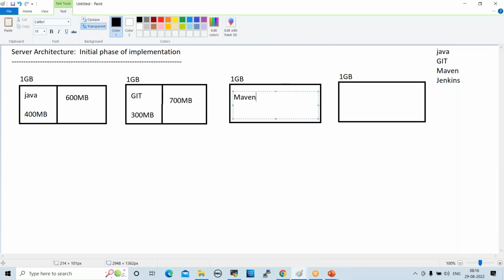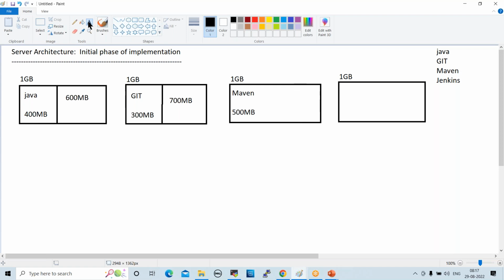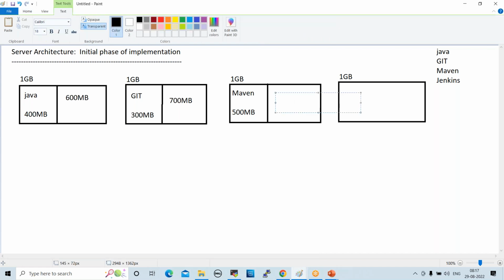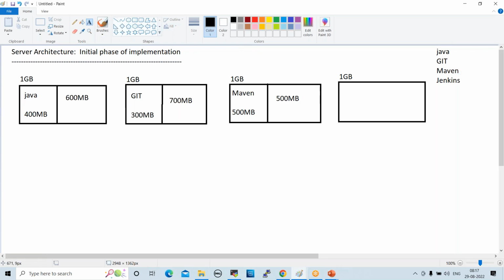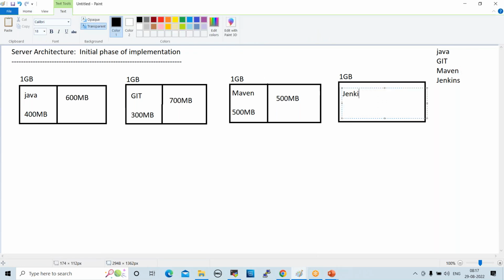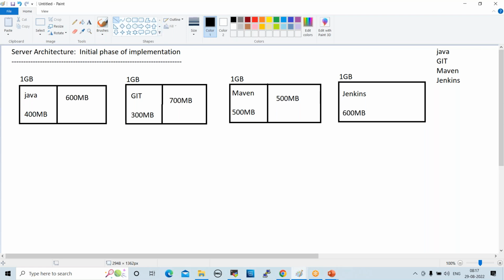Maven will take, for example, 500 MB, so the remaining space will be wasted here. Jenkins will take, for example, 600 MB, so the remaining space will be wasted.